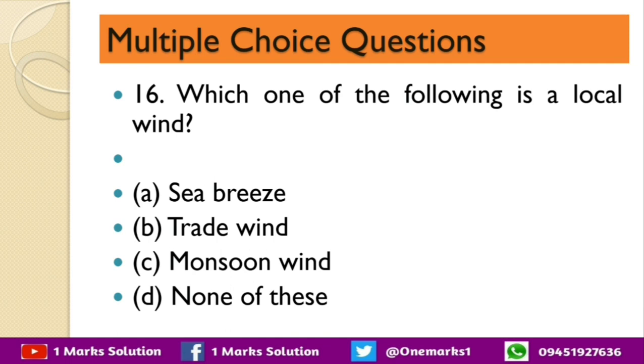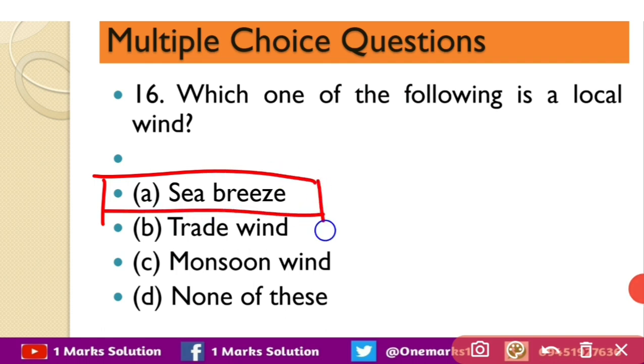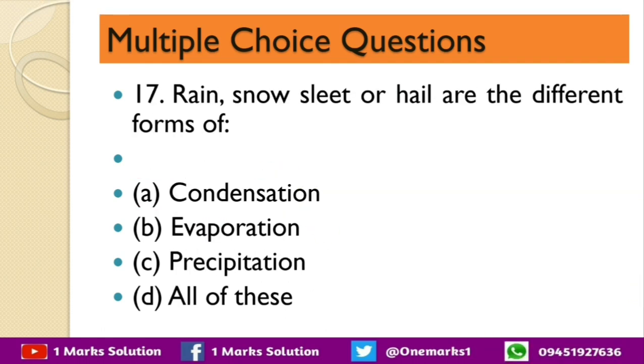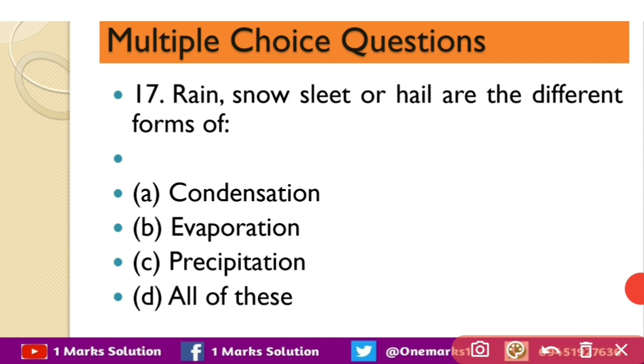Next question is which one of the following is a local wind? Sea breeze, trade wind, monsoon wind, none of these. So the correct answer is sea breeze. Next question is rain, snow, sleet or hail are the different forms of condensation, evaporation, precipitation or all of these. So the correct answer is precipitation.